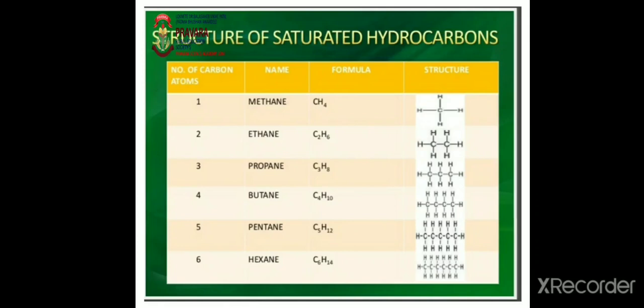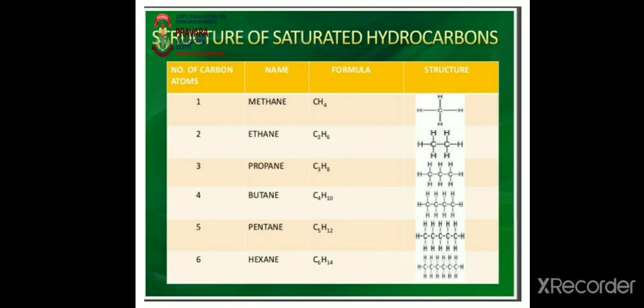Propane, formula is C3H8. Butane, C4H10. Number of carbon atoms in butane are 4. Pentane, formula is C5H12. So, number of carbon atoms in pentane are 5.